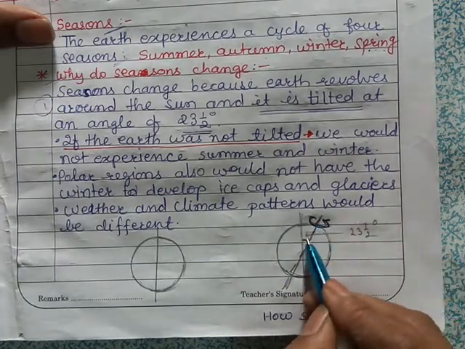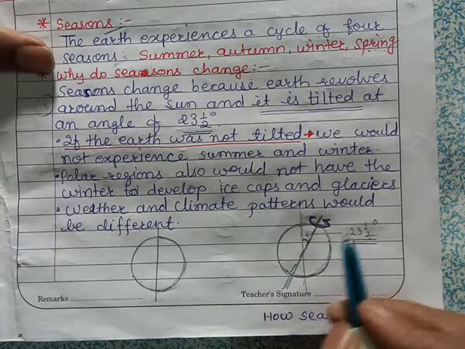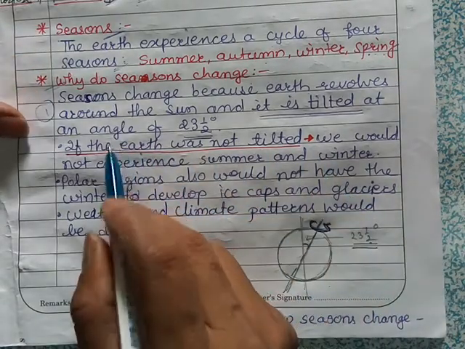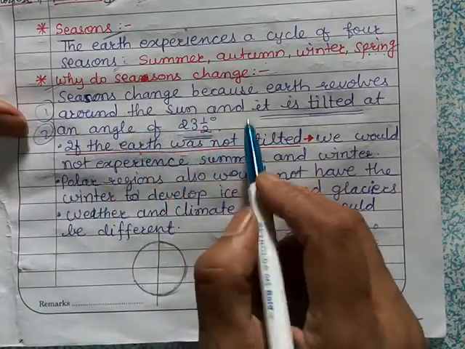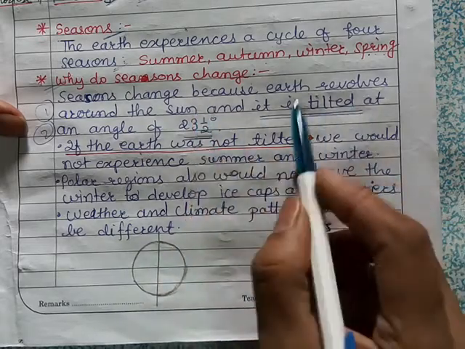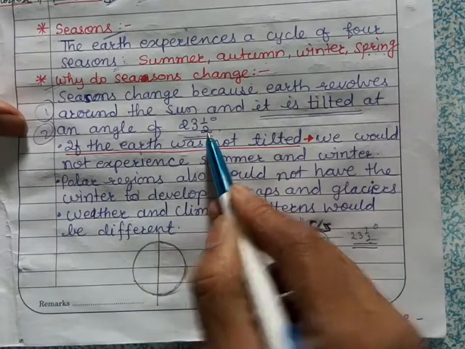It is tilted and this angle is 23.5 degrees. The tilting of the earth is another reason why seasons change. So we have two reasons: first, the earth revolves around the sun, and second, the tilting of the earth at an angle of 23.5 degrees.